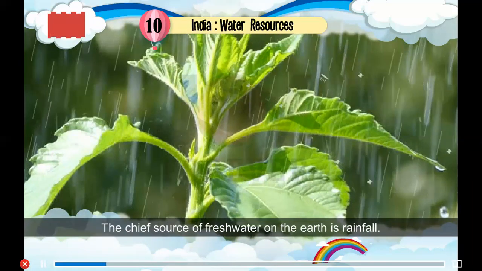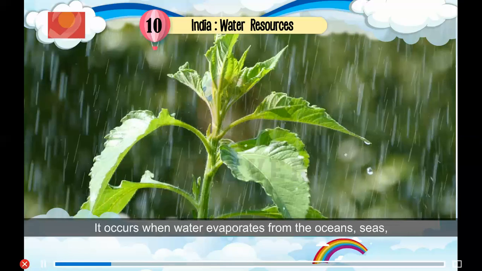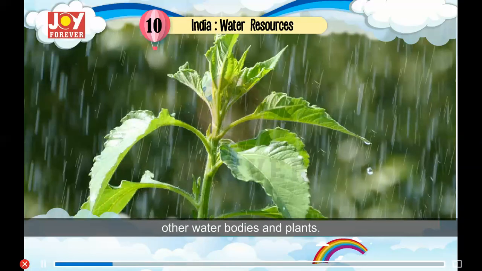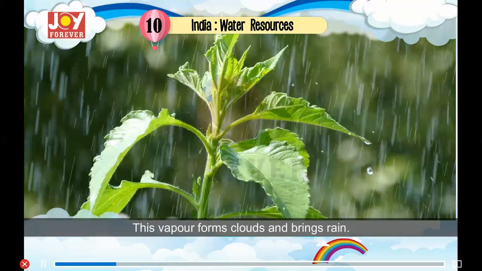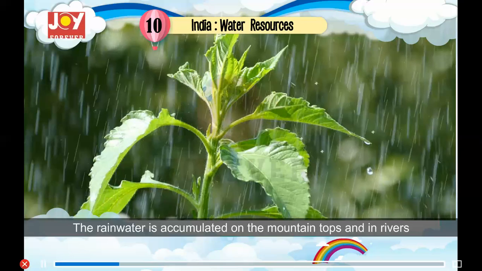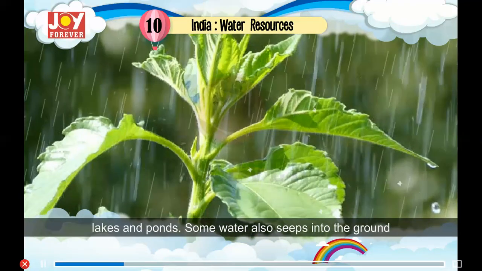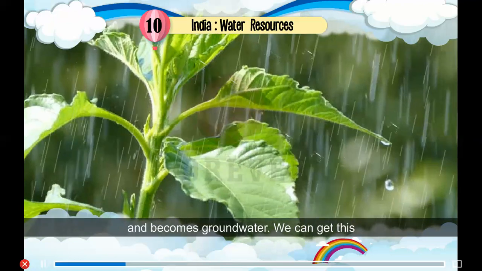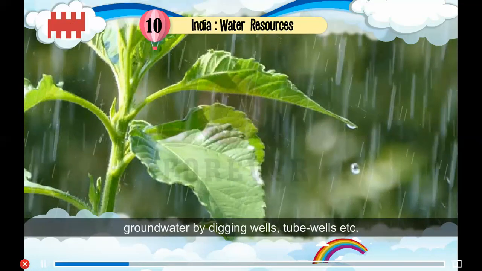The chief source of fresh water on the earth is rainfall. It occurs when water evaporates from the oceans, seas, other water bodies and plants. This vapor forms clouds and brings rain. The rainwater is accumulated on the mountain tops and in rivers, lakes and ponds. Some water also seeps into the ground and becomes groundwater. We can get this groundwater by digging wells, tube wells, etc.